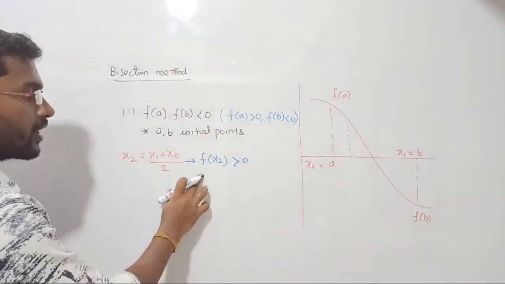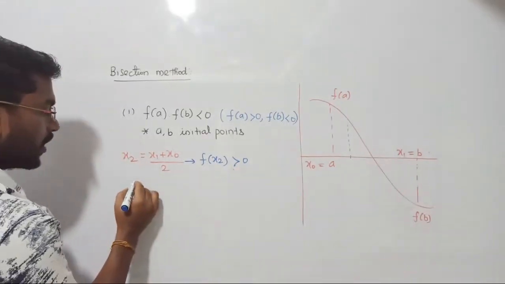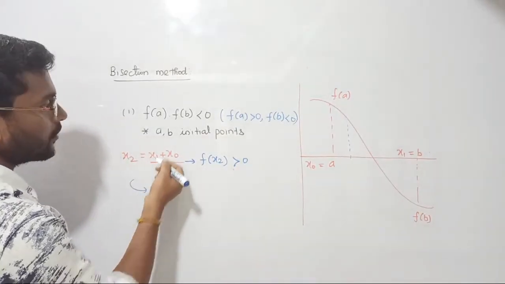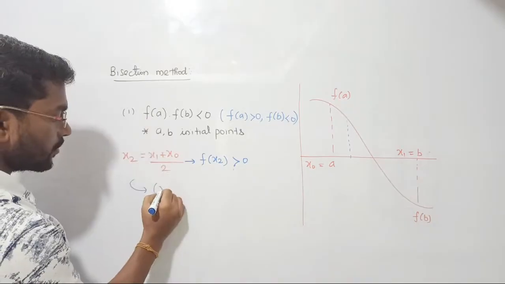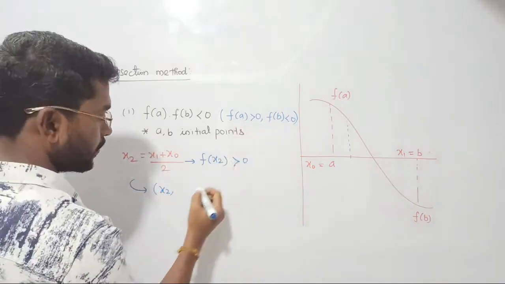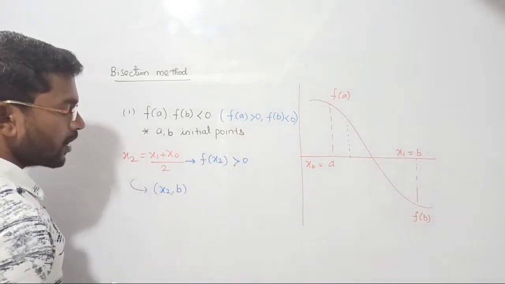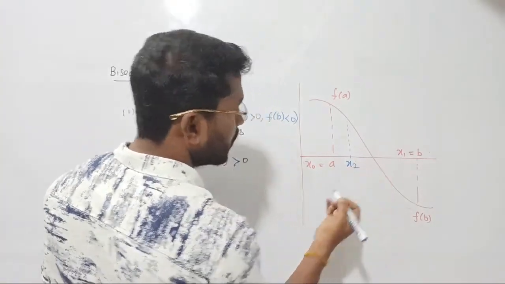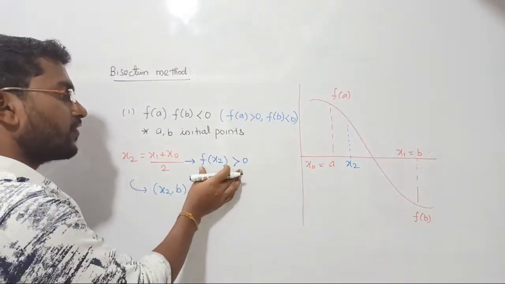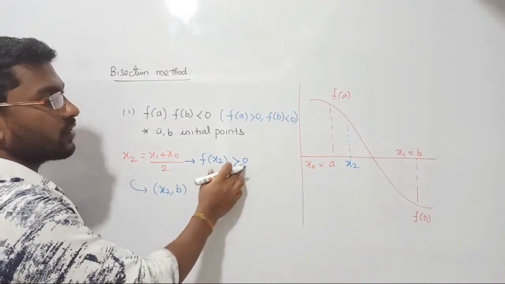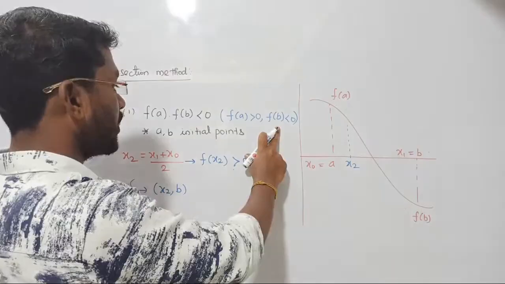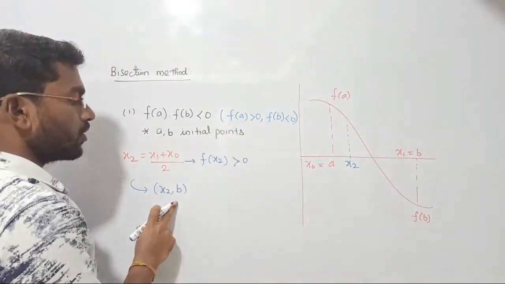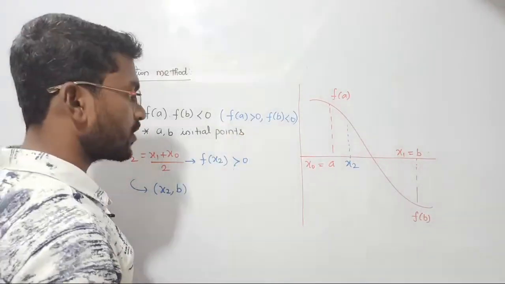Right? So if this condition is satisfied, here your new roots will become: a will be replaced by x2, b will remain b only. You can consider b. So these two are what you consider next, right? Such that x2 will become here. Suppose the opposite case, sir, if f of x2 is less than 0, then you must neglect b, and you should consider a and x2. Clear? Fine. I hope things are clear to you all.